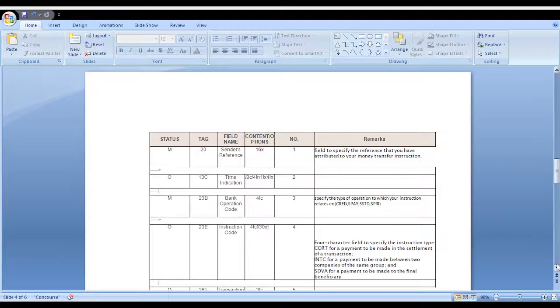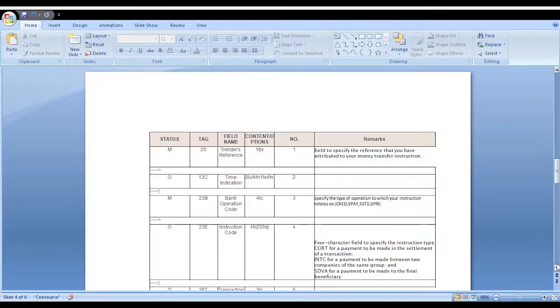Next, why do we go to the MT103 transaction flow? Because we could see some drawbacks in the MT202 payment. In MT202 payment, the ordering customer and beneficiary customer details are not mandatory. So a lot of terrorist financing and anti-money laundering issues happened with the MT202 message.